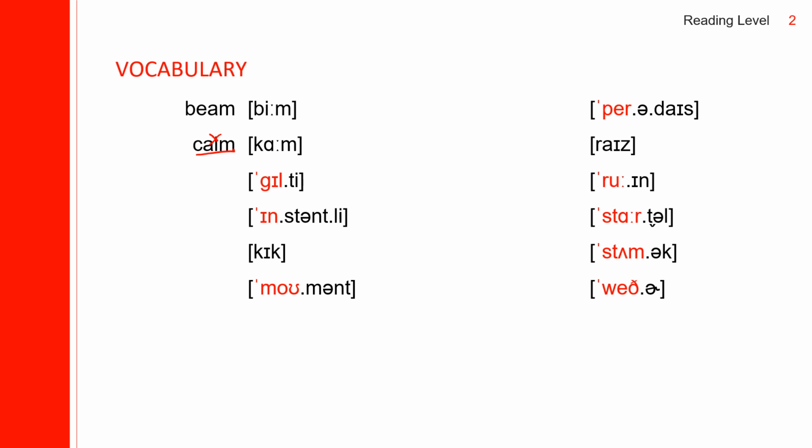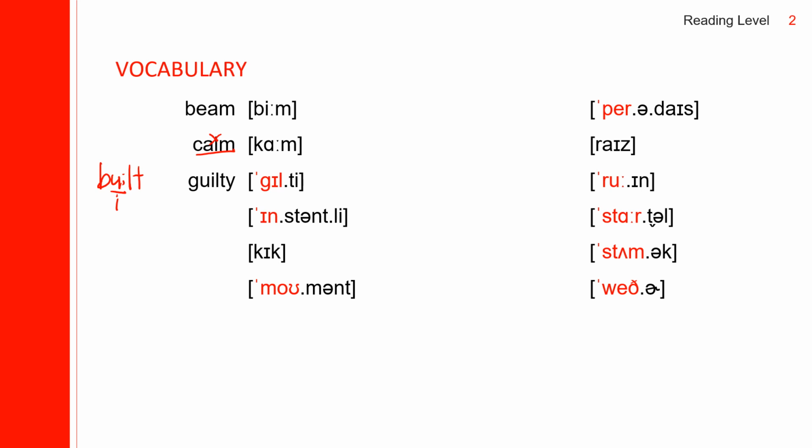Next one. Guilty. Guilty spells G-U-I-L-T-Y. So just like build, B-U-I-L-D, or built, B-U-I-L-T, the U is silent. Built. Guilty.